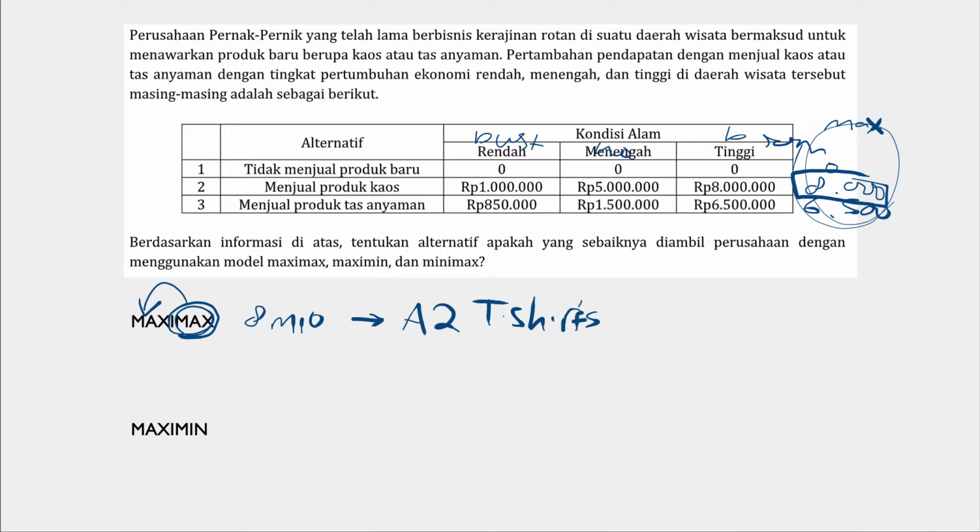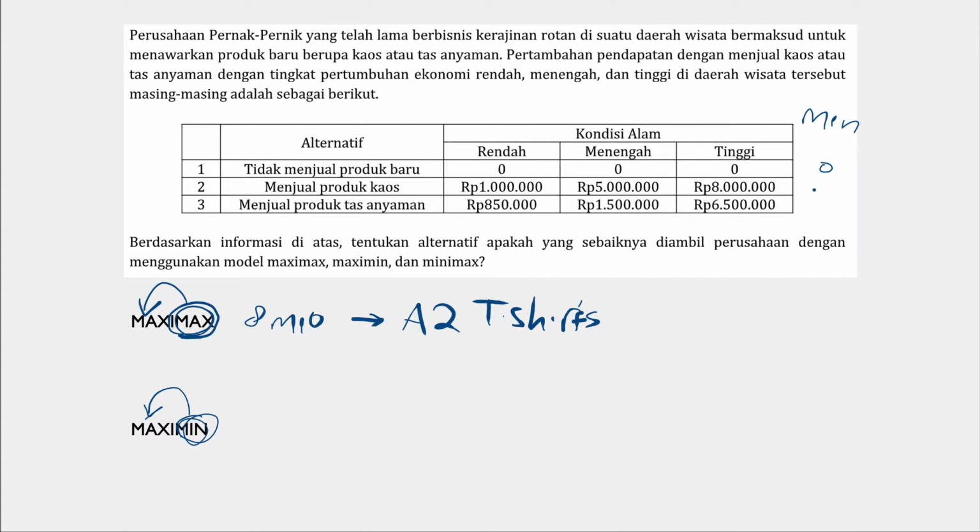Okay, for the maximin, it's quite the same. From the minimum payoffs, we choose the maximum. Again, from alternative 1, the minimum payoff is 0 because it's all the same.